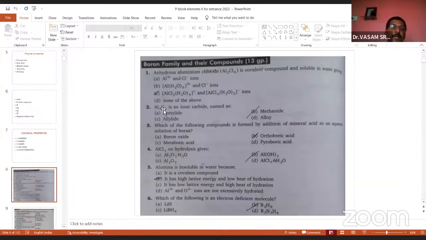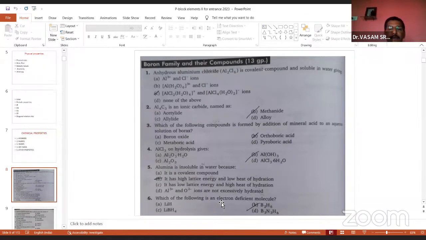Al4C3, this is called aluminum carbide, is an ionic carbide named as... Okay, the Al4C3 is an ionic carbide named as, but the common name is in D. AlCl3 on hydrolysis gives the options mentioned here.